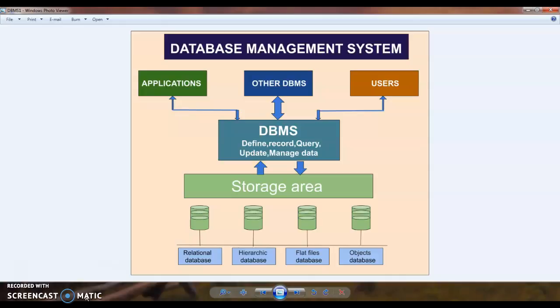Hello guys, we will continue with DBMS, database management system. Here is the diagrammatic view of DBMS. It defines records, queries, updates, and manages data.